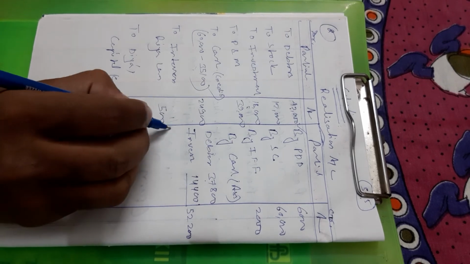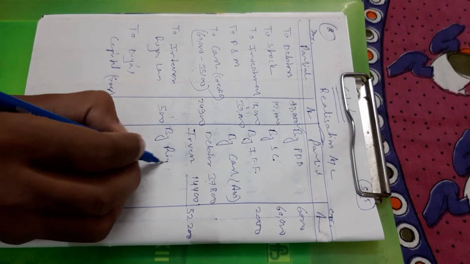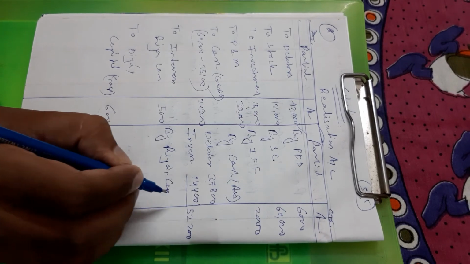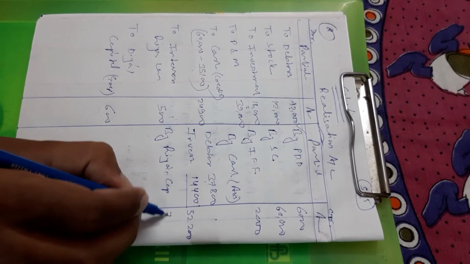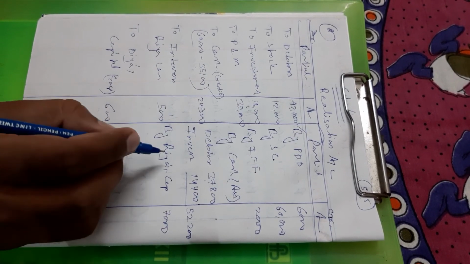Clear? By Ria's capital is already given, stock 7,000. Then you will calculate it.